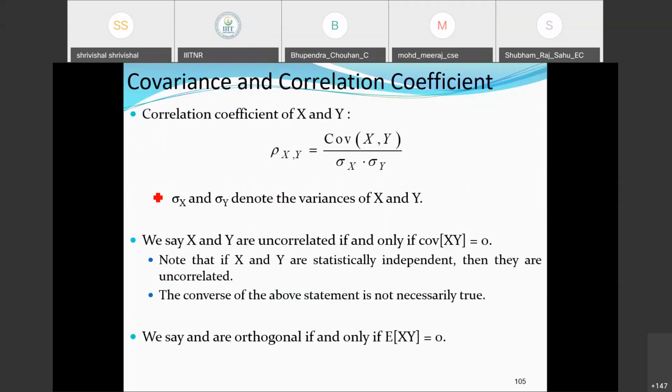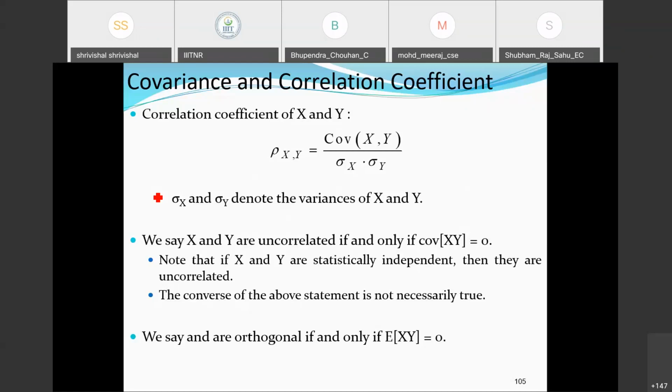These are similar terms which we have discussed earlier, in summarized form. The correlation coefficient of x and y, rho xy, is equal to the covariance of x and y divided by sigma x times sigma y. X and y are uncorrelated if and only if the covariance of x and y is equal to 0. If x and y are independent, then they are uncorrelated.